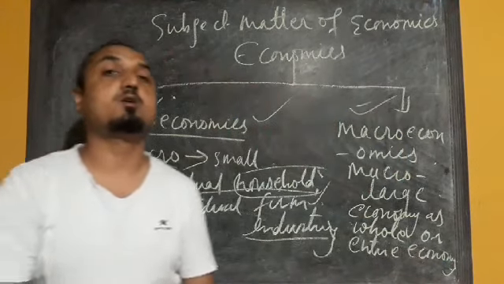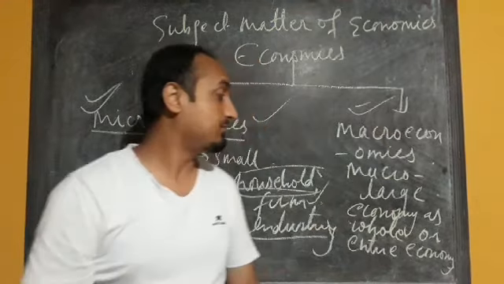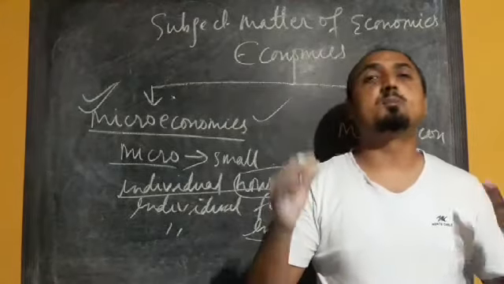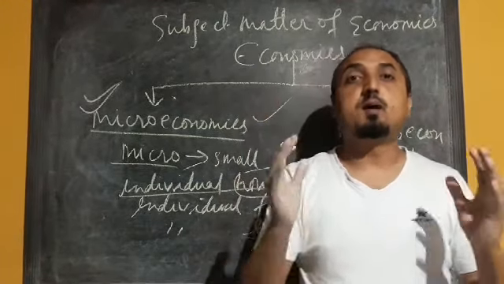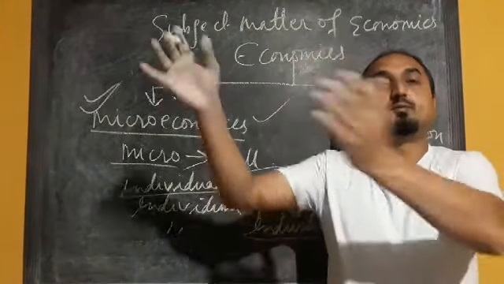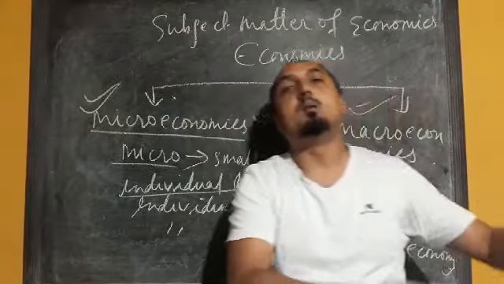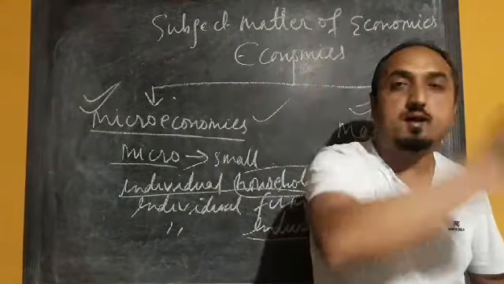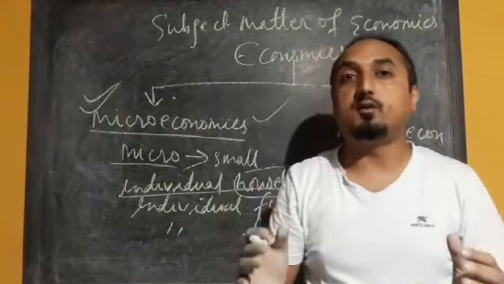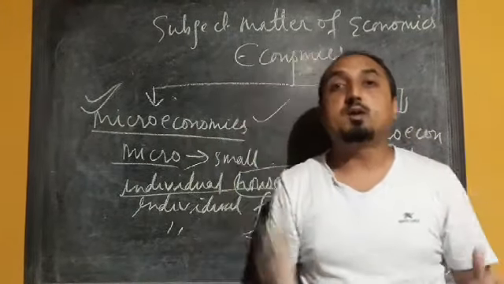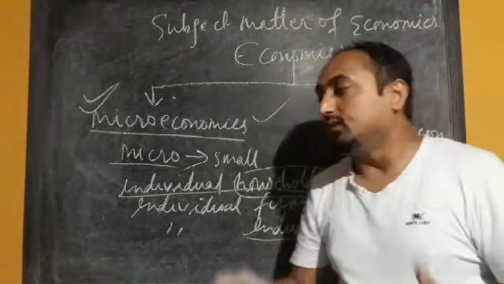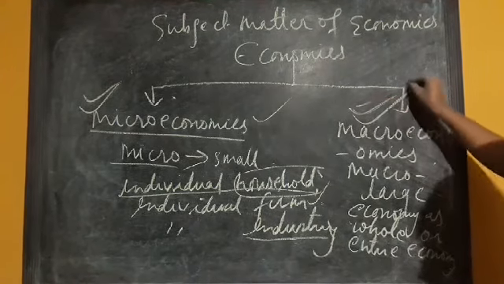Entire economy means, suppose, the market includes all the markets present in our country: markets of Sikkim, West Bengal, Delhi, Maharashtra. So the entire country is covered in macroeconomics. When we are studying any bigger issues or bigger economic problem, that is a part of macroeconomics.